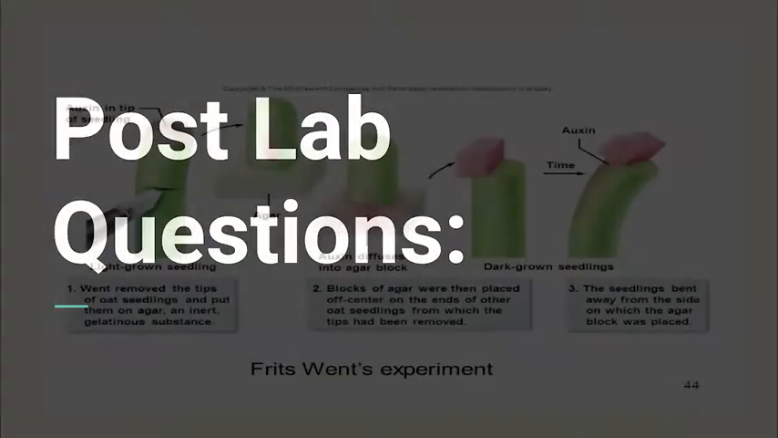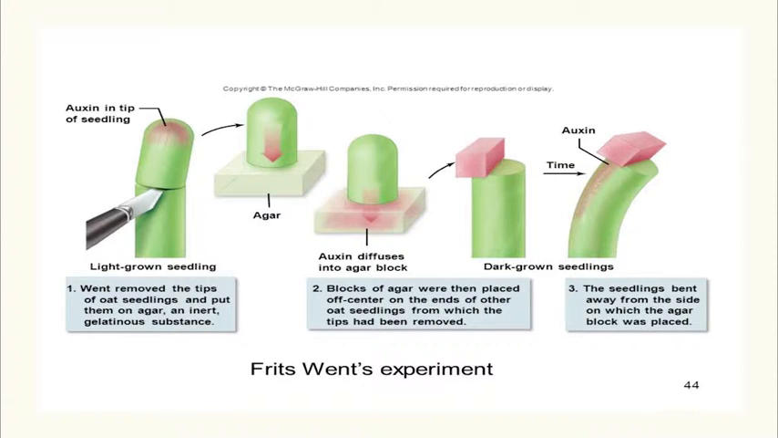For the post-lab questions, I want to go over a brief experiment that went on. In 1926, a Dutch scientist by the name of Went did an experiment by removing the tips of old seedlings. He put them on agar, and after the auxin went into the agar, that agar was placed on top of the decapitated stem. The point of this experiment is to show that auxin really does affect the growth of the plant and plays a big role in it.